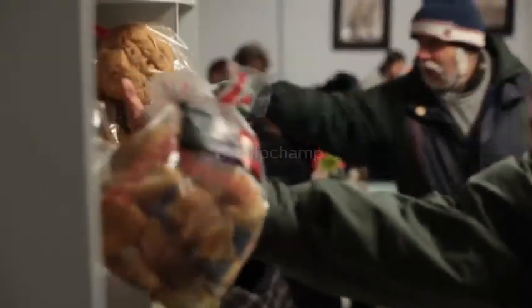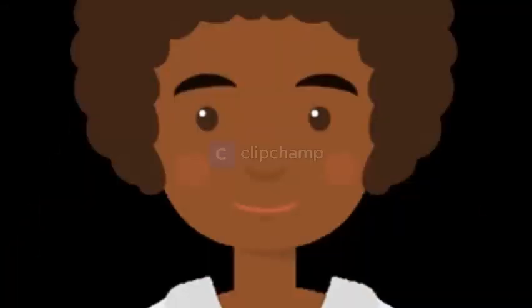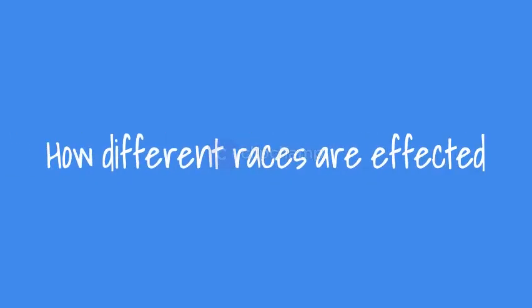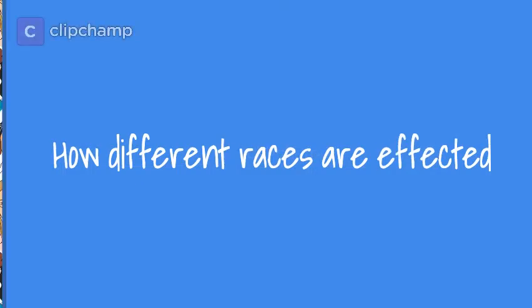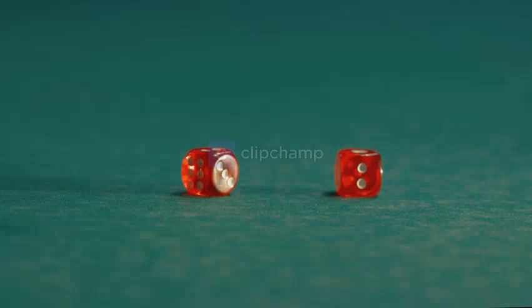Other organizations that share Feeding America's drive to solve the problem of food insecurity are SNAP, WIC, Meals on Wheels, and Why Hunger. The next thing we're going to explore is how different groups are affected by food insecurity. The first factor that we are going to look at is race. Statistics show that African American adults and Hispanic American adults are 2 times more likely than white adults to experience food insecurity.